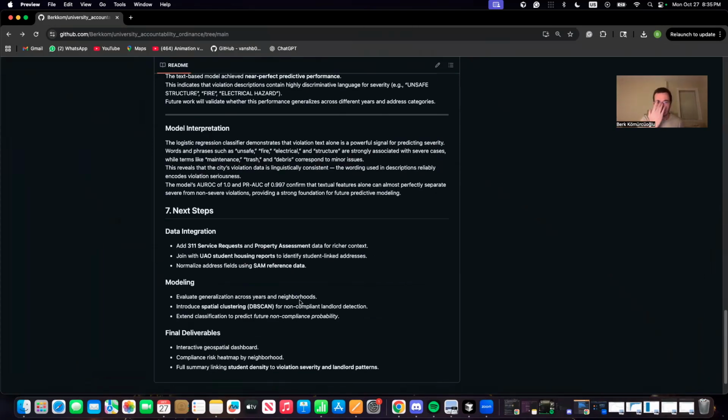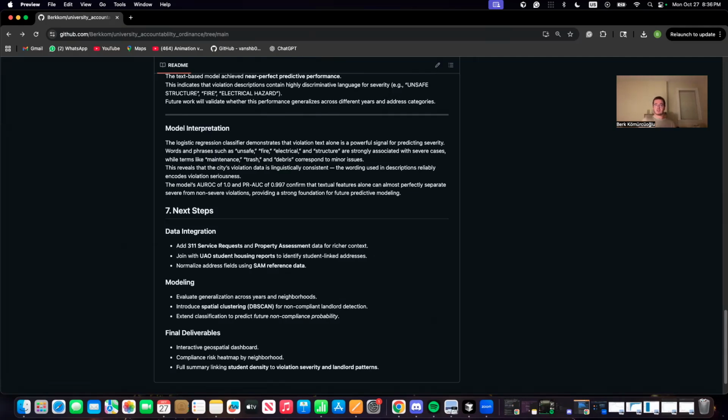Moving forward, I'll integrate 311 complaint data, property assessments, and student address data from UAO reports. That will let me connect violations directly to student housing and detect clusters of non-compliant landlords. I also plan to build a spatial map of violation density and experiment with models like gradient boosting or clustering to predict future non-compliance risks.